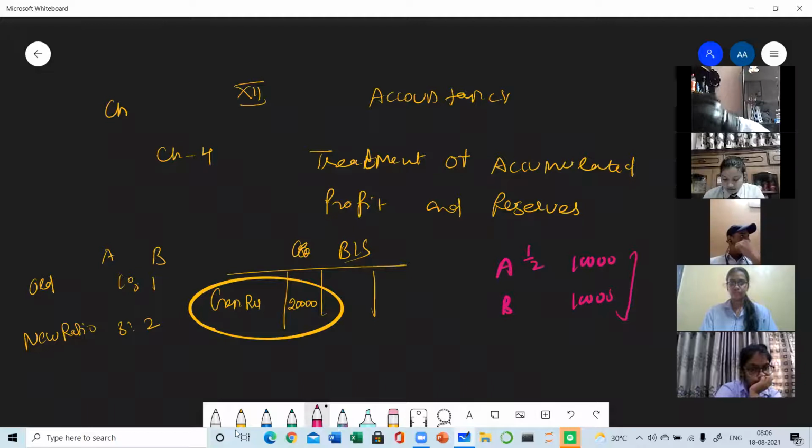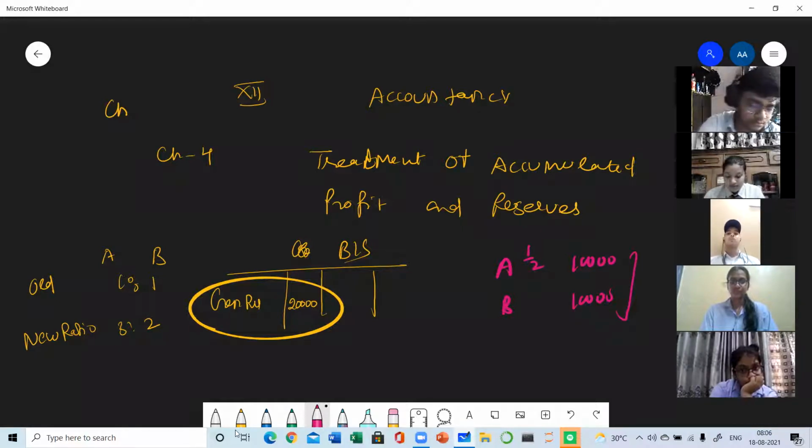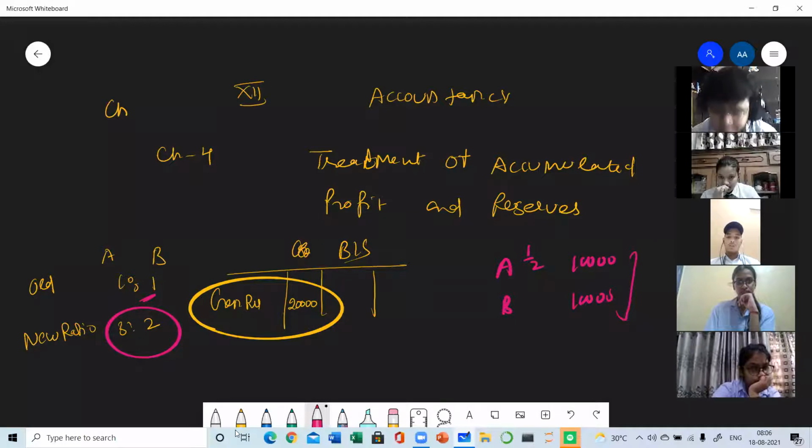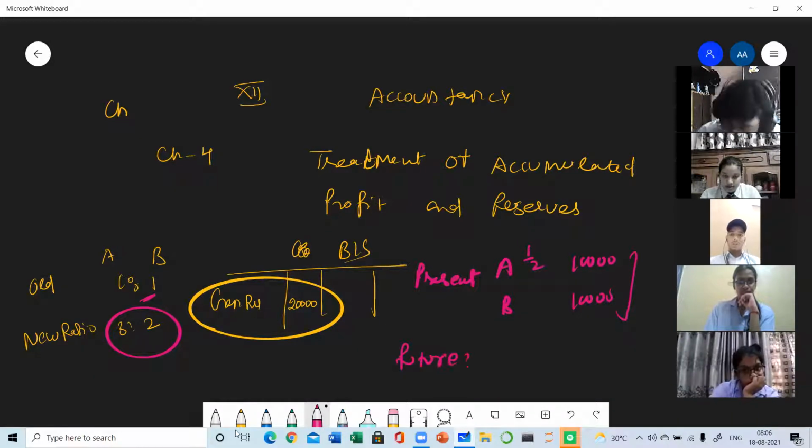Why? Because sharing of general reserves may weaken their financial position. You all know that general reserves are created to strengthen the financial position of the business. So they may decide not to distribute the general reserve. If the general reserve is not distributed at this date, then in future, the profit sharing ratio will become 3:2. So now, suppose after 2 years of their change in profit sharing ratio, they decided to distribute the reserve. So this they will be getting in present and in future, what amount they will be getting from general reserve.